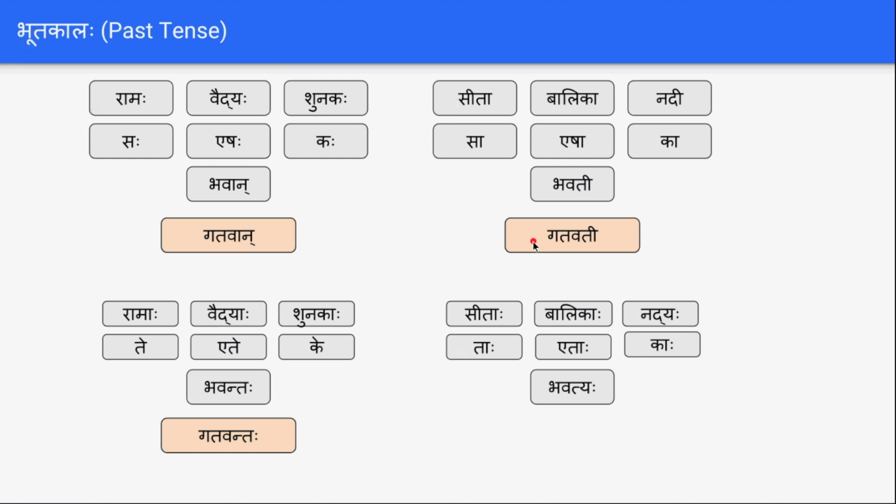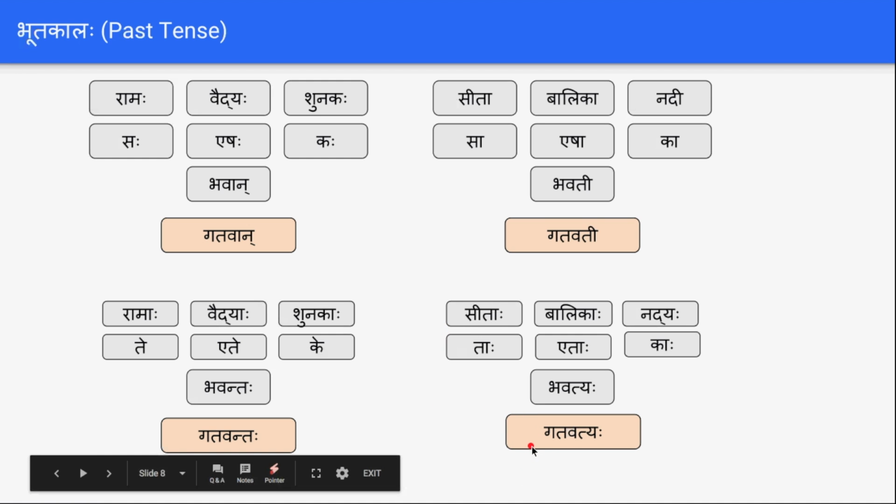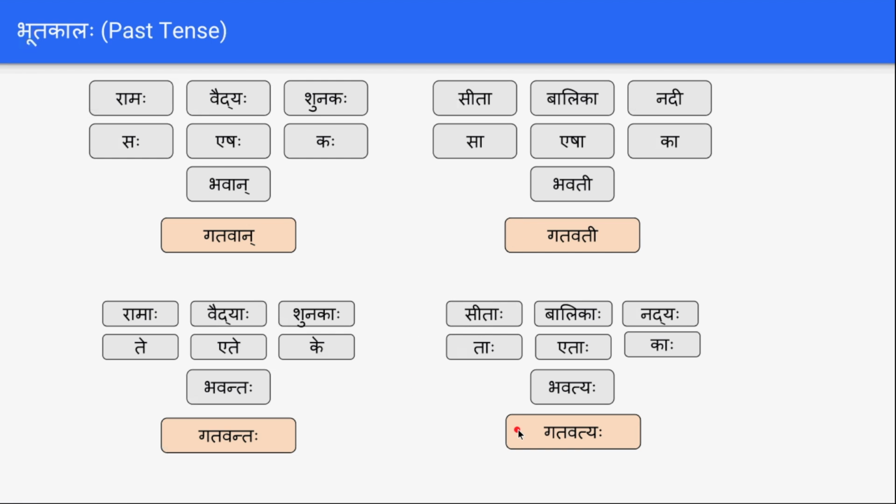Sita Gatavati, Sita went. Sitaha Gatavatyaha, all Sitas went. So Gatavati, Gatavatyaha resembles the form of Bhavati, Bhavatyaha. Like Bhavan, Bhavantaha, Gatavan, Gatavantaha; Bhavati, Bhavatyaha, Gatavati, Gatavatyaha.